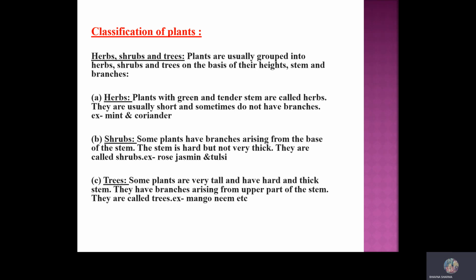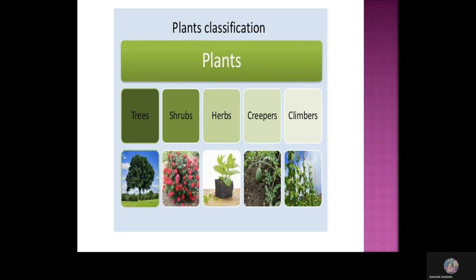Now, going to shrubs. These are plants with a hard but not exactly thick stem. Their branches generally originate from the base of their stem, and these are much taller than herbs but usually shorter than trees. The examples of shrubs are rose, tulsi, hibiscus, etc.